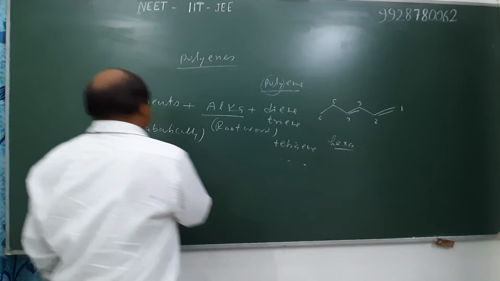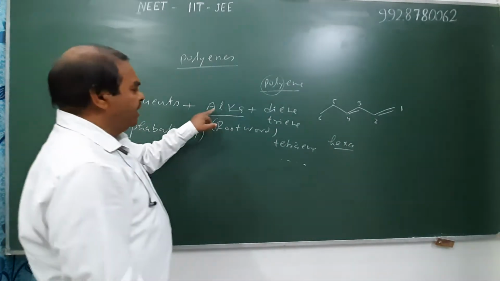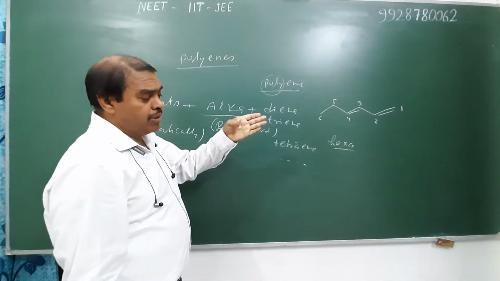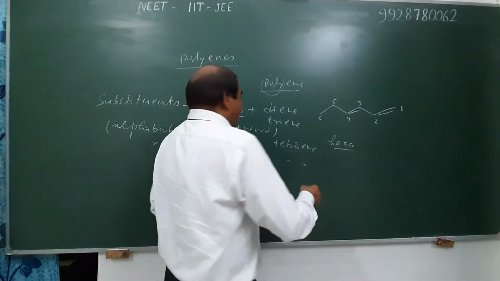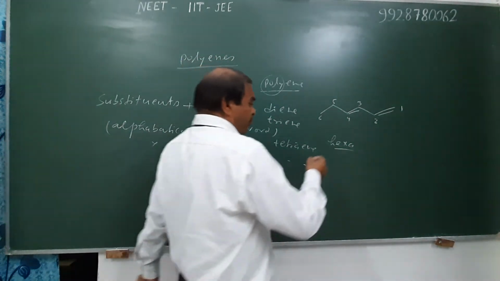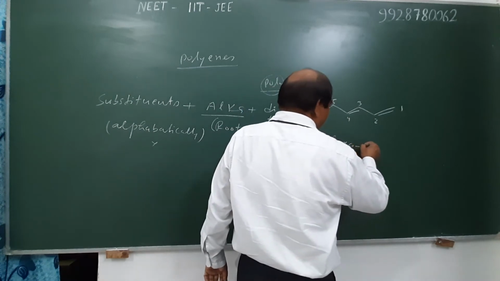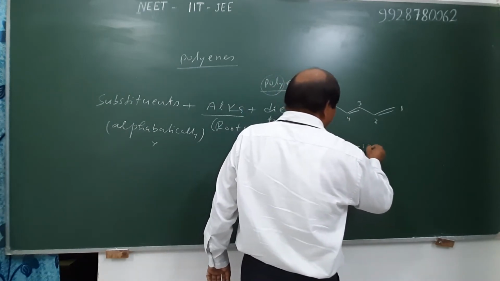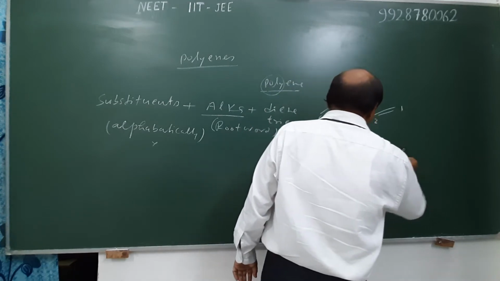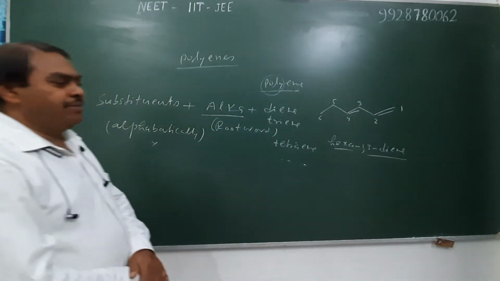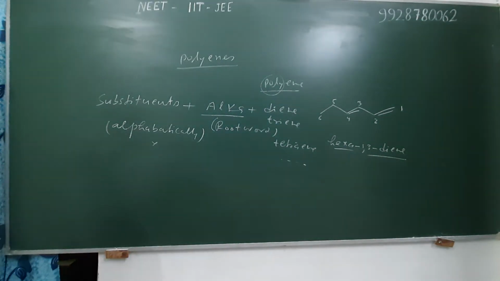It has no substituent. Therefore, we write alka, meaning 6 carbons are present in the parent chain, so alka is hexa. The position of the multiple bond, representing the position of the double bond, is 1,3, so 1,3-diene. Therefore, its IUPAC name is hexa-1,3-diene.